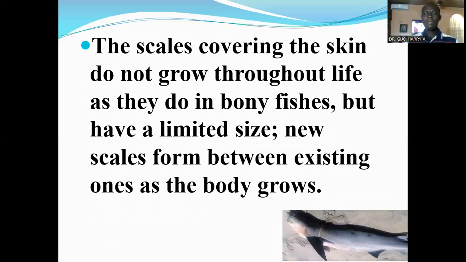That's in contrast with the lobe-finned fishes and the Actinopterygii, which are known for having large scales, and the scales have annual rings, and those rings can be used to know the age of a fish. They grow throughout lifetime, but in the sharks, rays, and skates, the scales do not grow continuously.